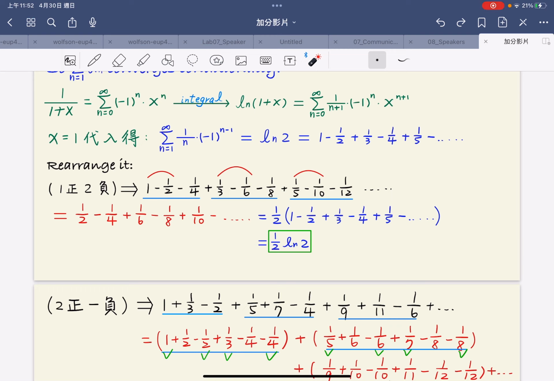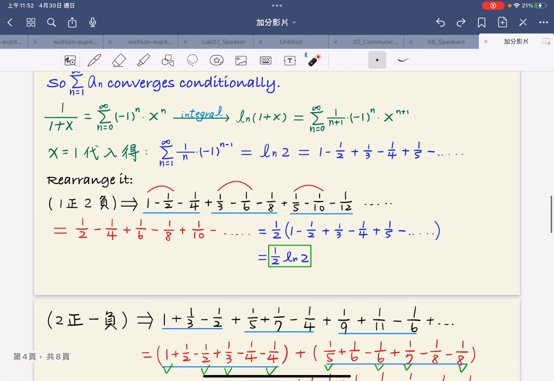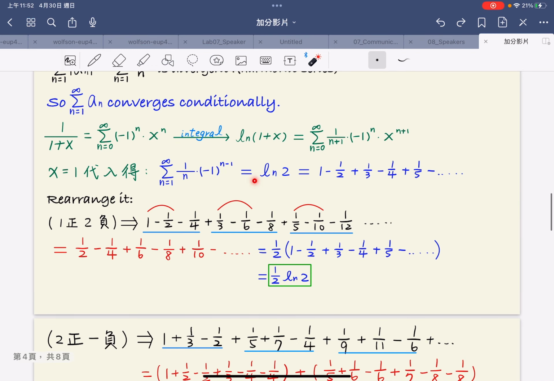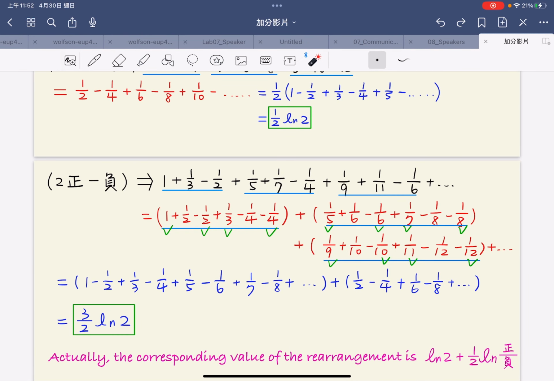And finally, we get the value of the series is 1 over 2 natural log 2, which is different from natural log 2. The second arrangement is two positive terms matched with one negative term, such that 1 plus 1 over 3 minus 1 over 2 plus 1 over 5 plus 1 over 7 minus 1 over 4.